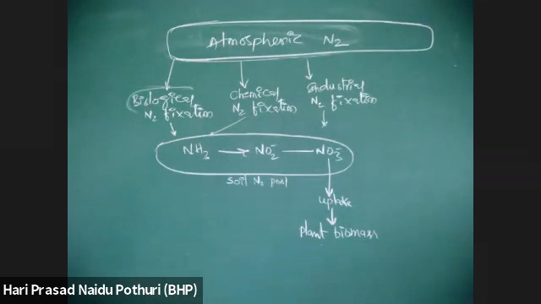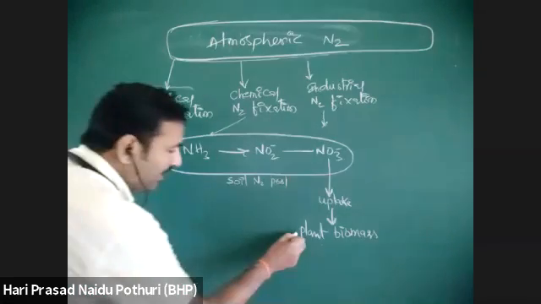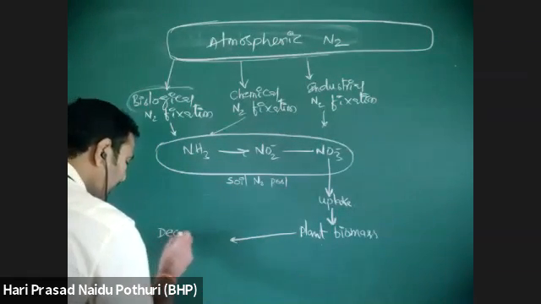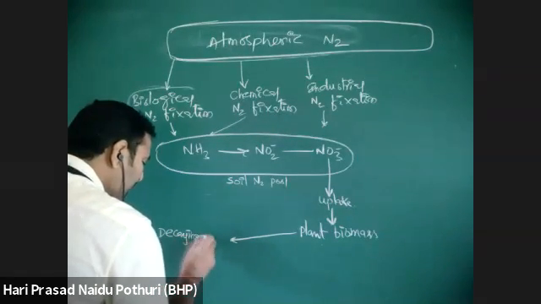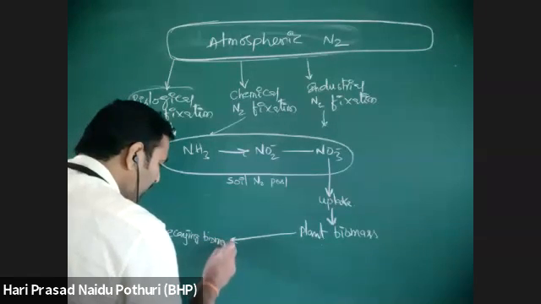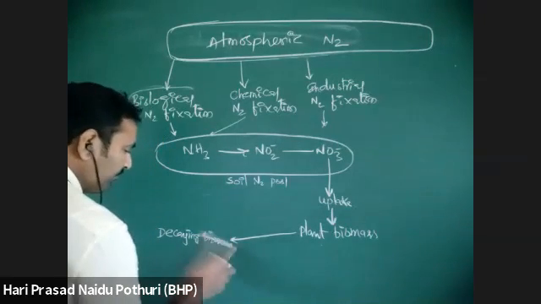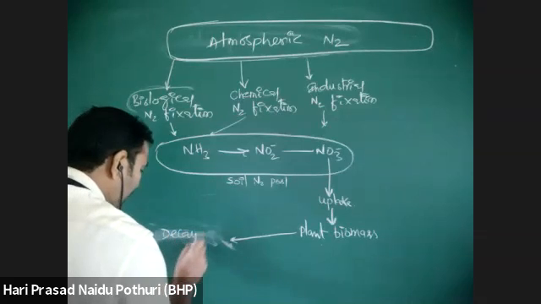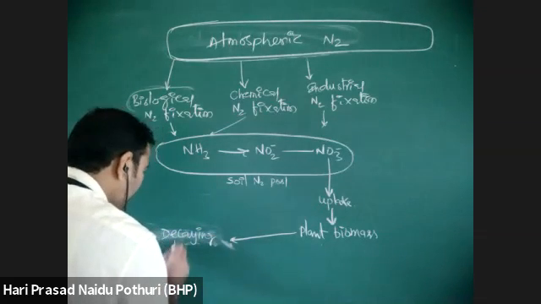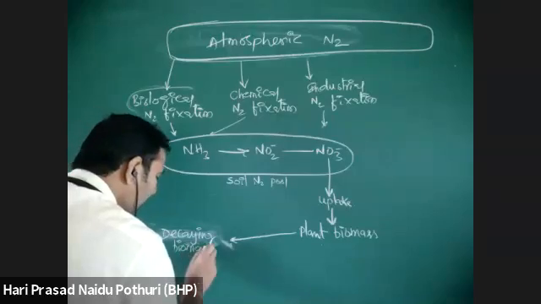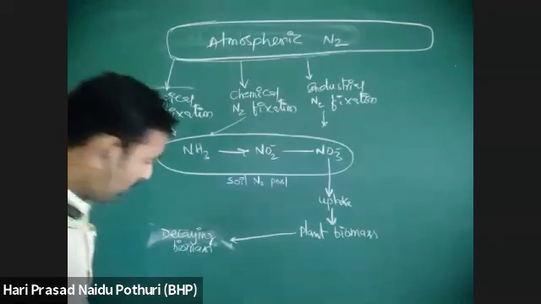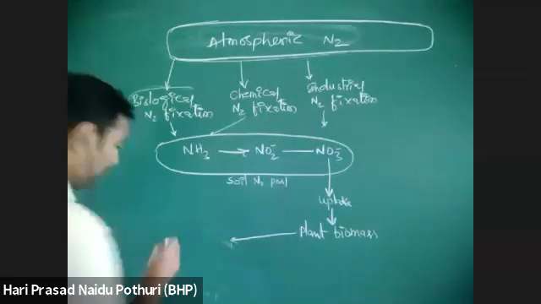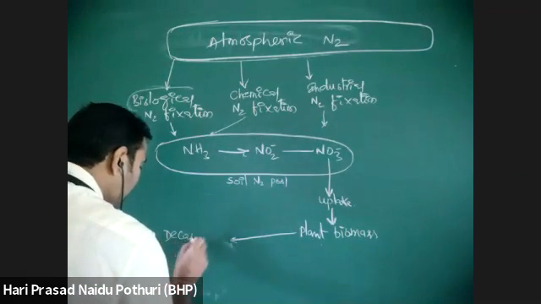Then this plant biomass may undergo decay by decomposing. Decaying biomass. When plants die, the nitrogen present in the plant biomass is decomposed and decayed.